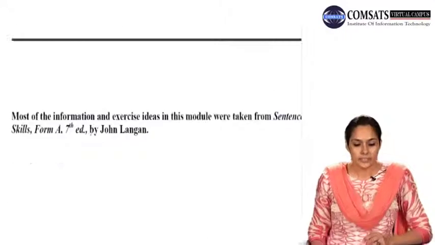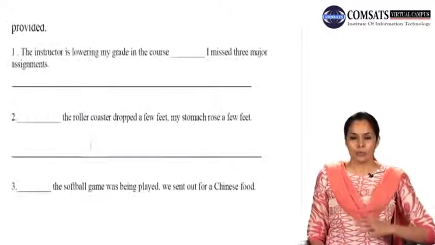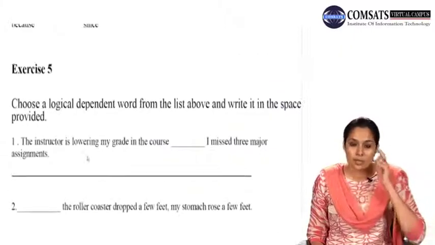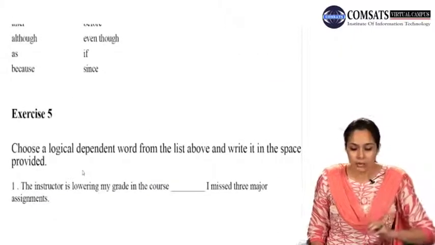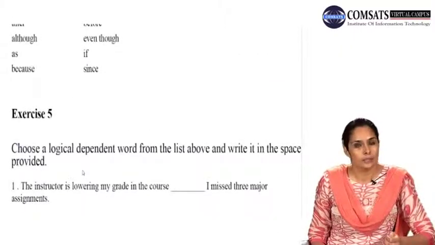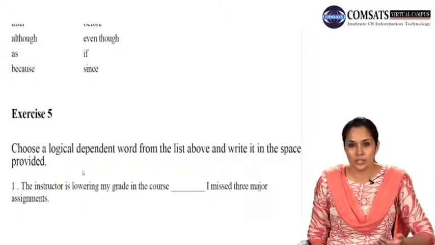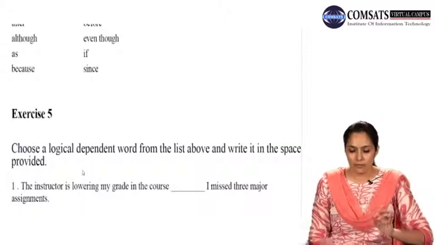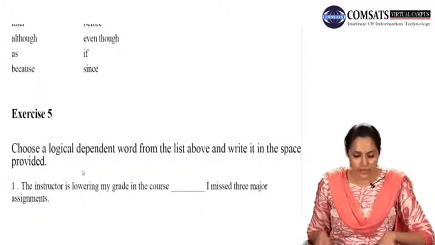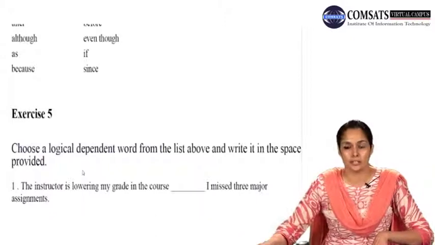Now these exercises, I hope, helped you in understanding what run-on sentences are, and how they are corrected, basically how they are identified, because when you cannot identify a run-on sentence, you simply have no idea how to correct it.